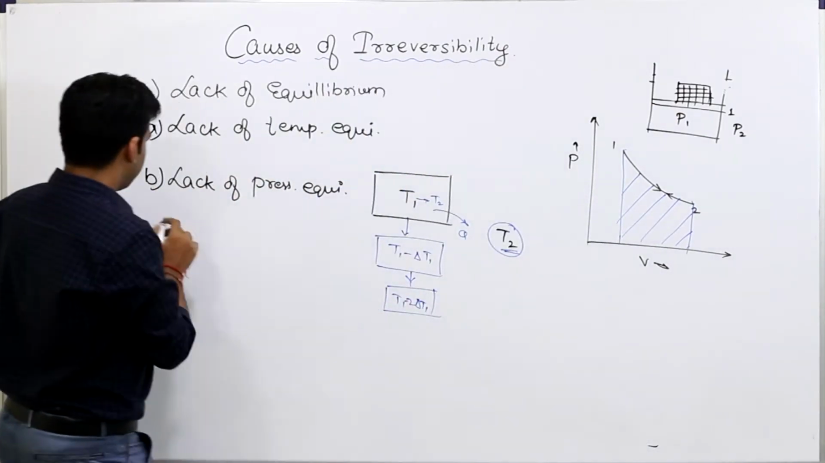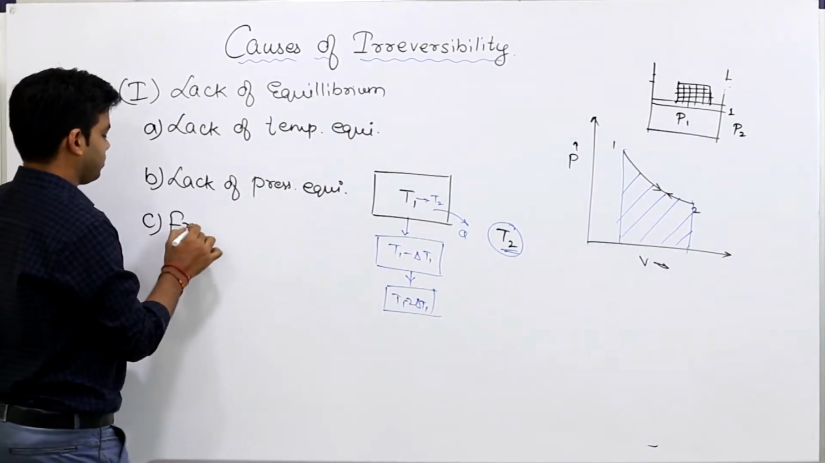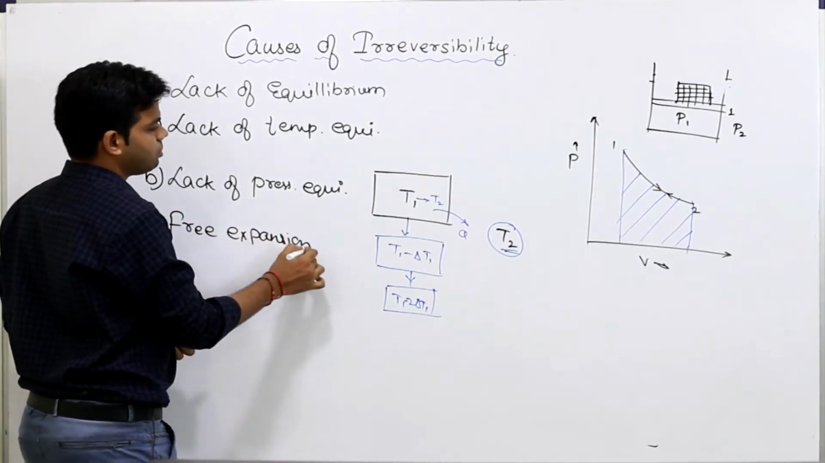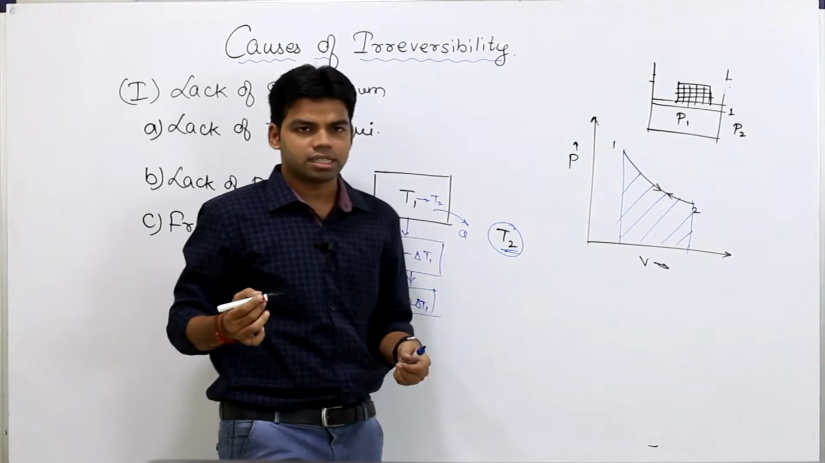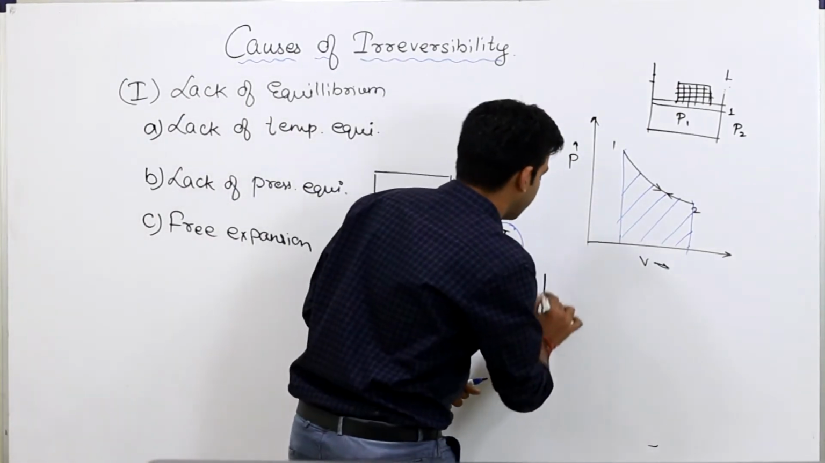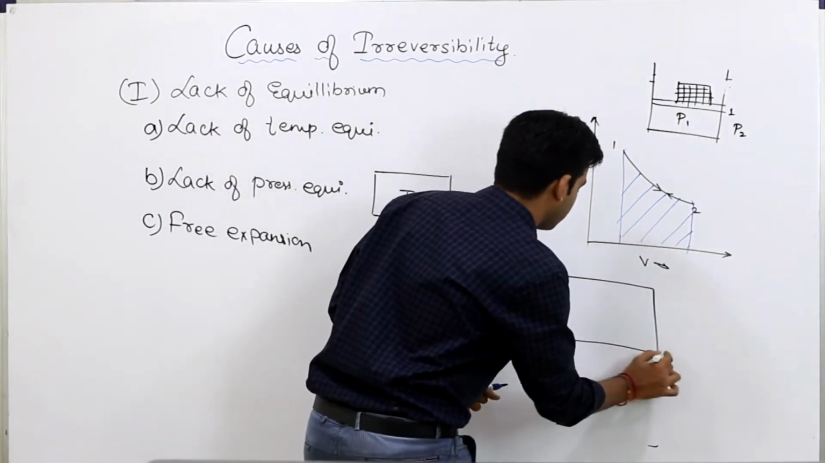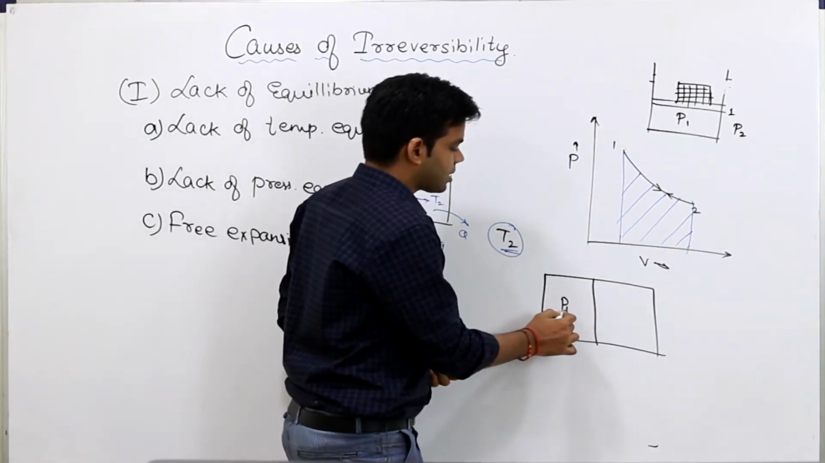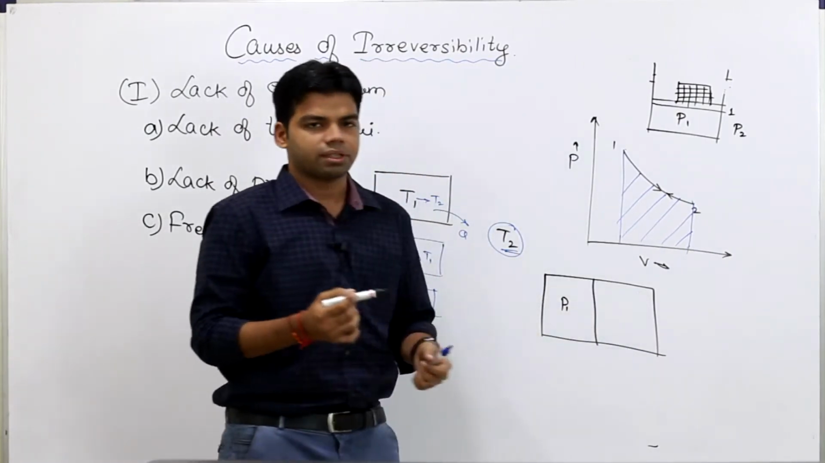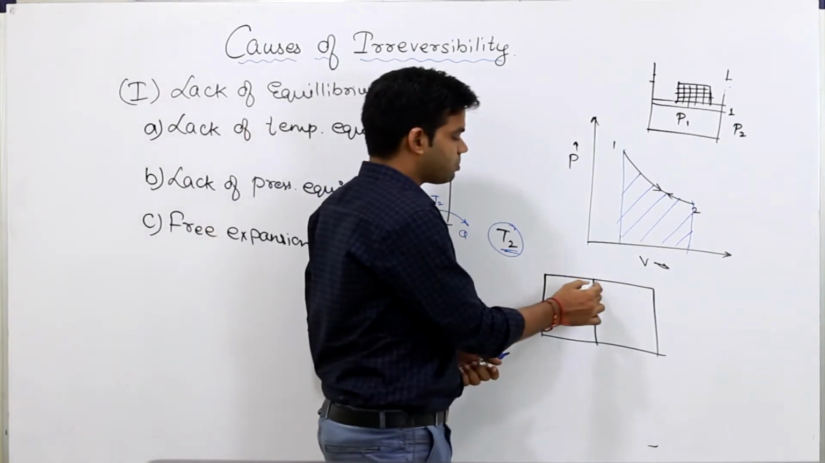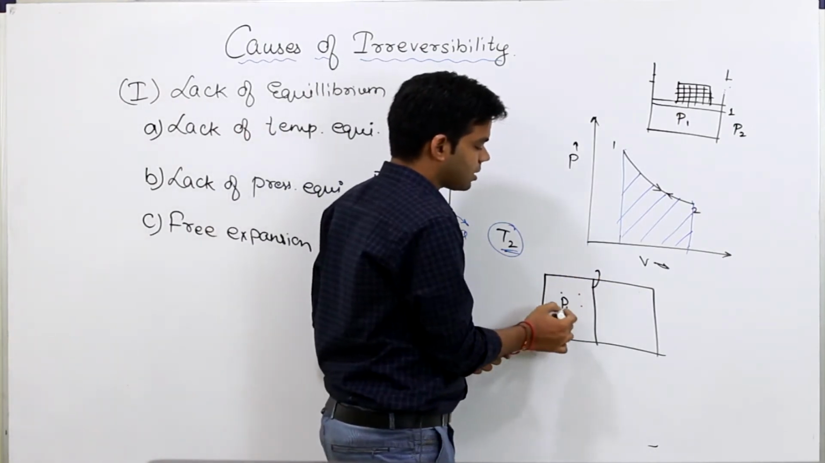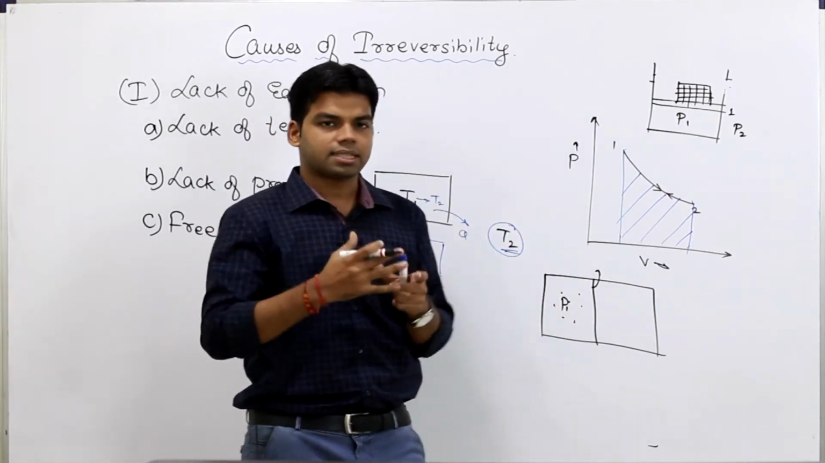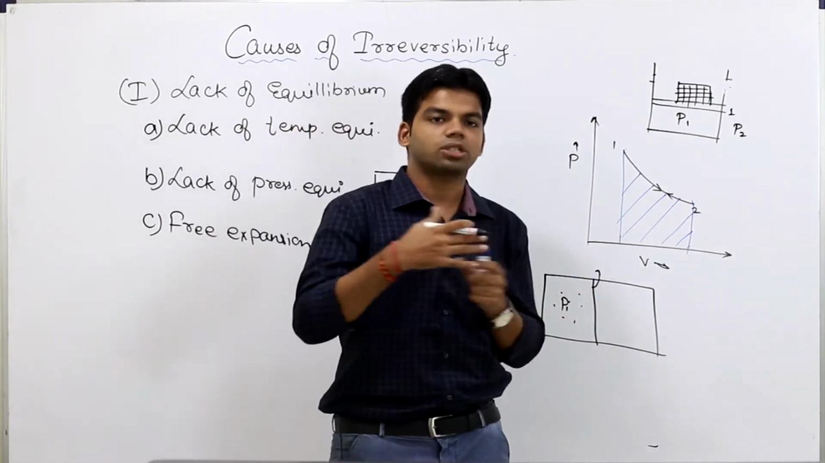Okay, next third is free expansion. Free expansion is also an example of irreversible process. Free expansion means expansion against vacuum. This also we have seen, expansion against vacuum. That means suppose we are having a compartment where the pressure at one end is, let's suppose, P1, and at the second end we are having the vacuum. If I am removing this partition, what will happen? This whole gas will fill up this complete volume, and this is again expansion against vacuum.